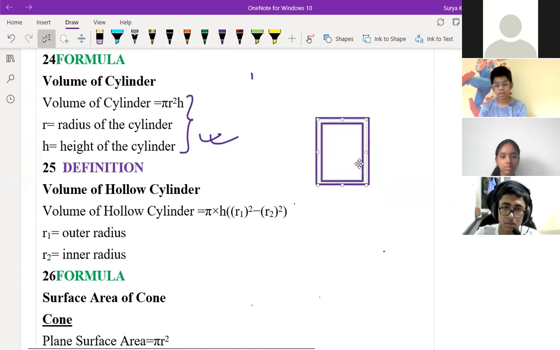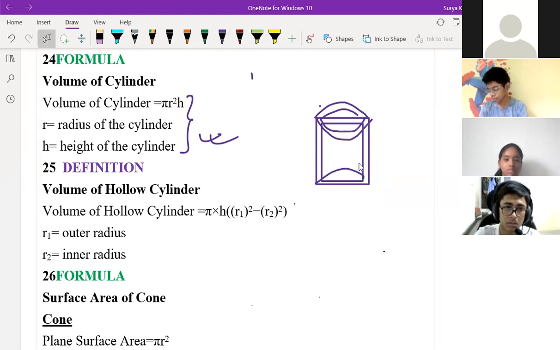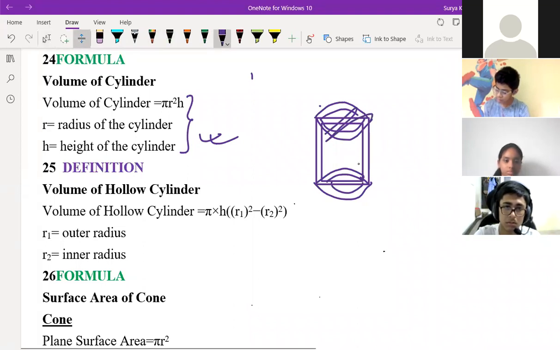So what is the volume of this? That's what I'm asking you. What is the volume of the cylinder? Correct. Or if you draw it in a better way, why is it not working all the time? But I'll just come once again.